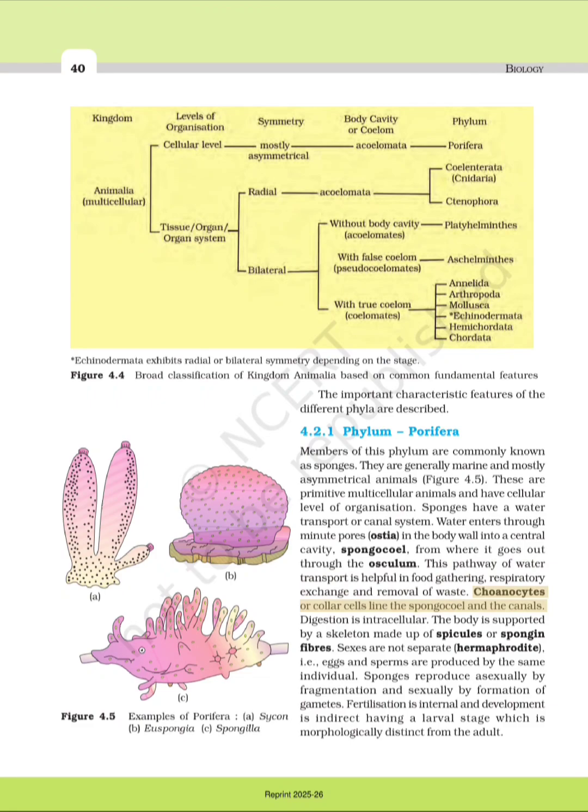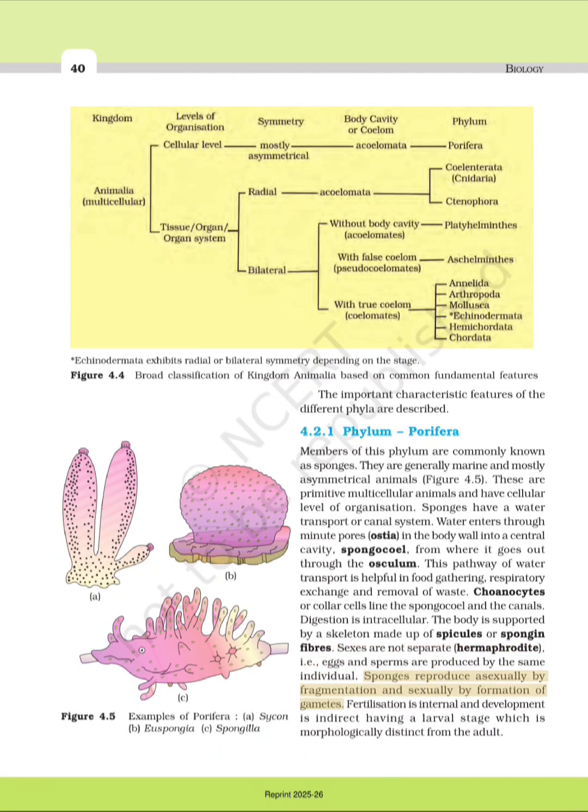Choanocytes or collar cells line the spongocoel and the canals. Digestion is intracellular. The body is supported by a skeleton made up of spicules or spongin fibers. Sexes are not separate: they are hermaphrodite, i.e., eggs and sperms are produced by the same individual.